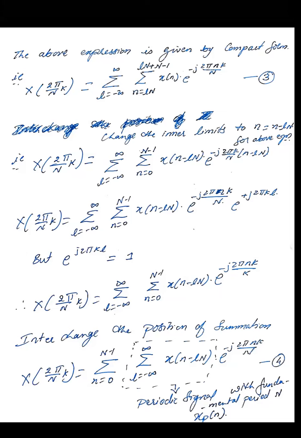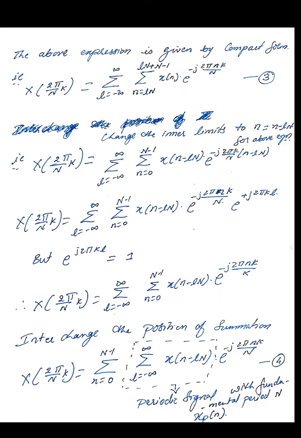Now we expand the exponential term. We are going to get e raised to minus j 2 pi n k by N. One more term is e raised to plus j 2 pi k l. This e raised to plus j 2 pi k l is equal to 1. How? A simple way: convert that to cosine and sine form.